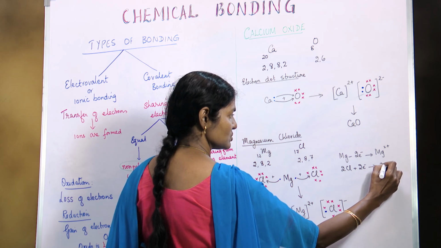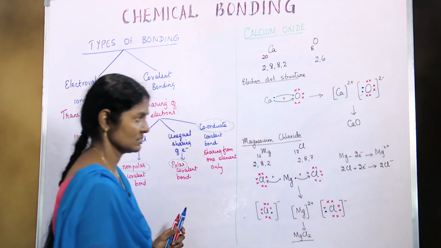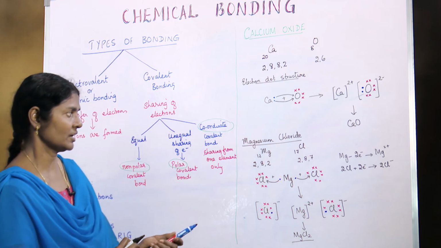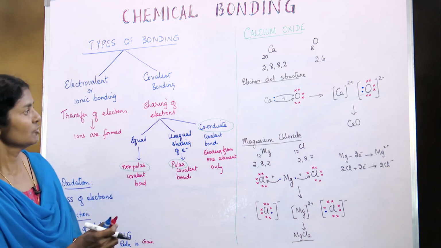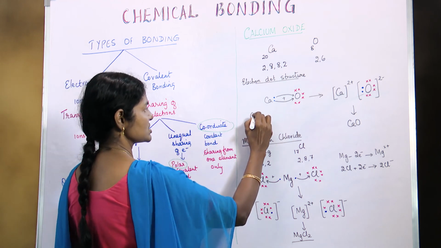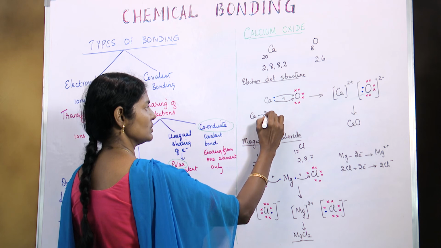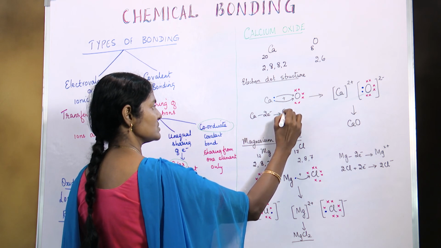So it becomes 2Cl minus. Okay, these are the ionic equations of magnesium chloride.